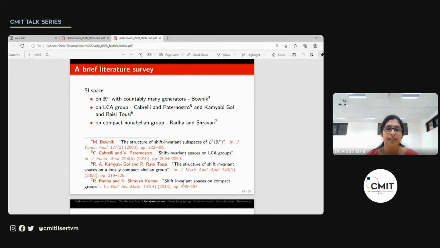And his results are given in terms of the so-called range functions. Later, Cabrelli and Paternostro, and independently Kamyabi Gol and Raisi Tousi, extended these results to the case of a locally compact abelian group. While Cabrelli and Paternostro gave the results in terms of range functions, Kamyabi Gol and Raisi Tousi gave the results in terms of the weight function. Later, the research also moved towards the non-abelian setting. For instance, Radha and Shravan Kumar in 2013 considered a similar problem for a compact non-abelian group.